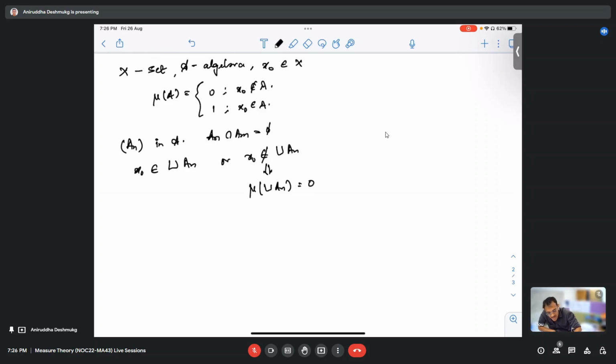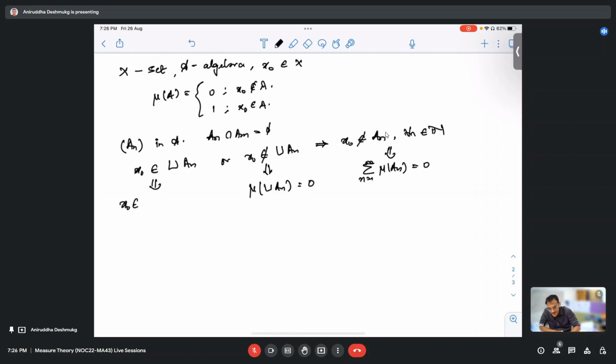But x naught not being inside the union also means that x naught is not in any of the A_n, right? And this would further imply that the summation of mu of A_n is zero. So at least in this case, we have countable additivity. This one is so much easier compared to the other one. But in the second case, what happens if x naught is inside A_n?